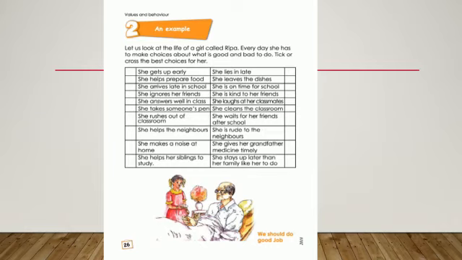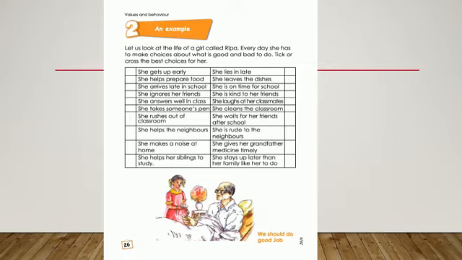Next page, page number 26. An example. So here are a few examples of these values and behaviors. Let's look at the life of a girl called Ripa. Every day she has to make choices about what is good and bad to do. Tick or cross the best choices for her.